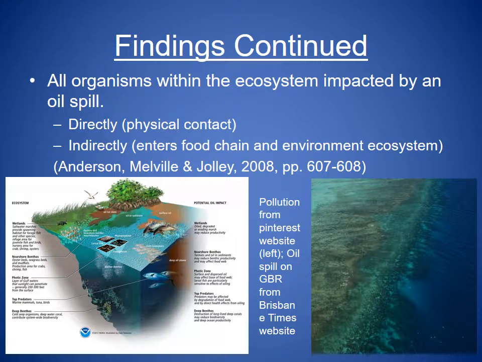A further finding of this inquiry concluded all organisms within the Great Barrier Reef ecosystem are impacted by an oil spill, either directly or indirectly. Directly through physical contact or indirectly through secondary ingestion.